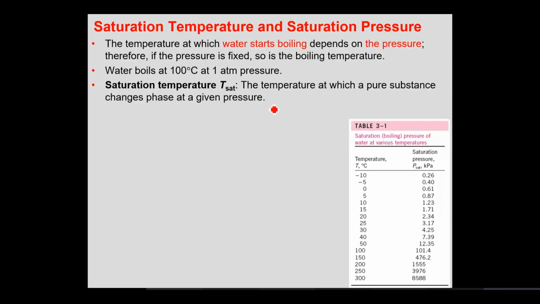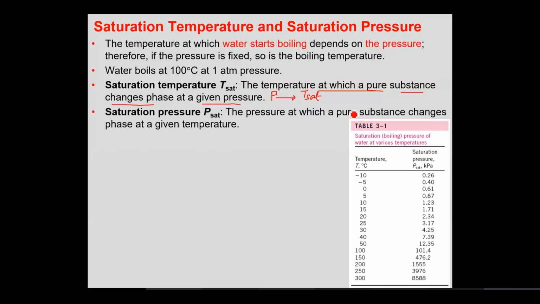What is saturation temperature? It is the temperature at which a pure substance changes phase at a given pressure. So if your pressure is fixed, for that fixed pressure you will have some saturation temperature or boiling temperature. Similarly, you have saturation pressure. It is the pressure at which a pure substance changes phase at a given temperature. So if you have fixed your temperature, you would have a certain value of pressure, the saturation pressure, at which your substance would start boiling, or start changing its phase. Is this point clear?